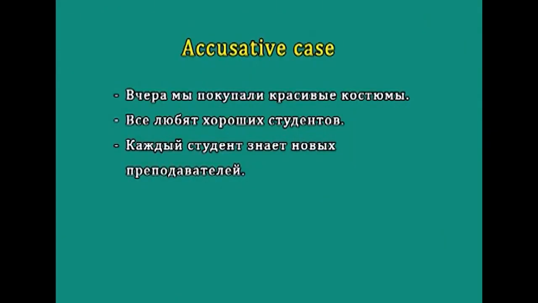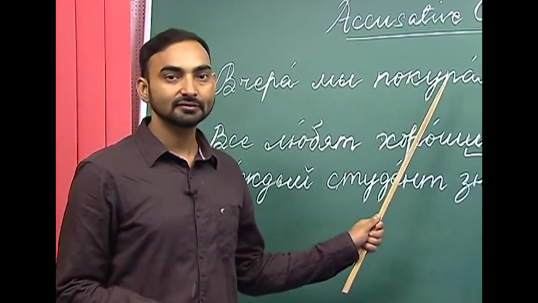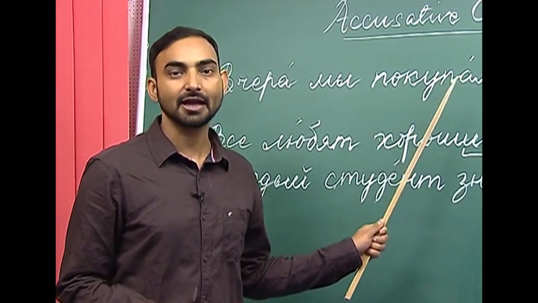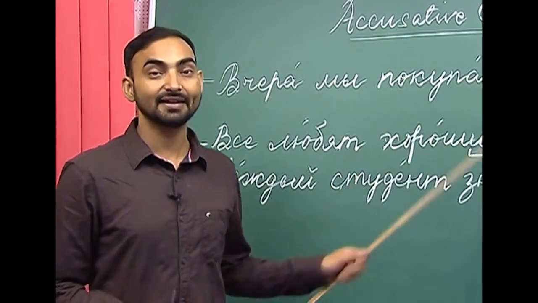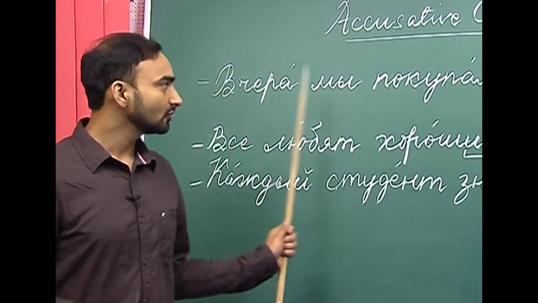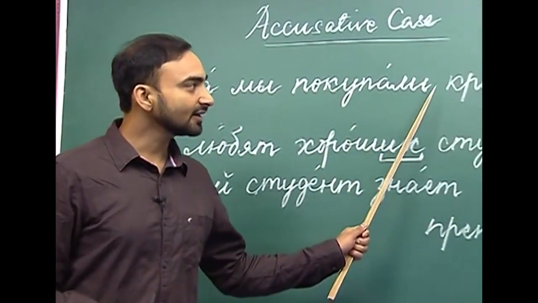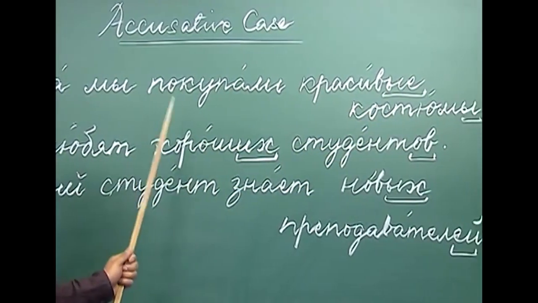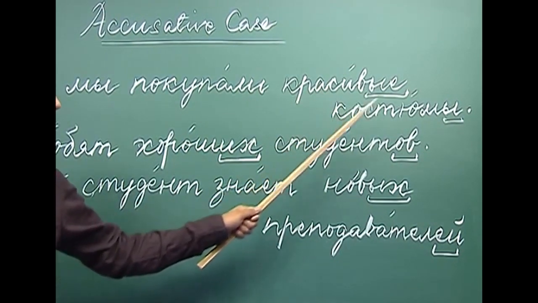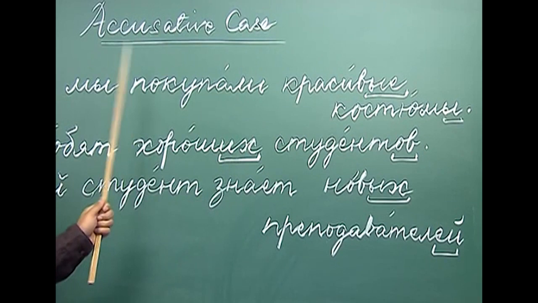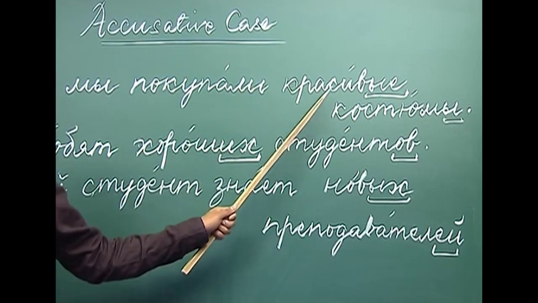Vchera mi pokupali. What is pokupat? Pokupat is a verb which means to buy. Pokupat is nesovershenny, with imperfective aspect. What is the perfective aspect of pokupat? It is kupit. So, vchera mi pokupali krasivye kostyumy. Yesterday we bought beautiful dresses.